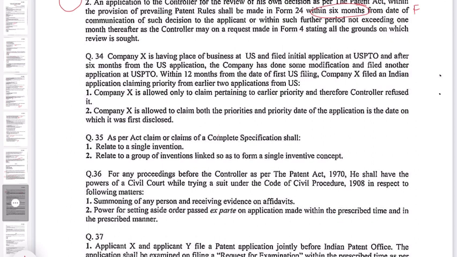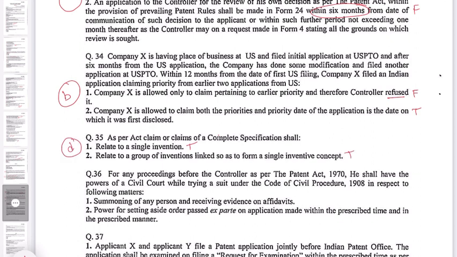So here statement 1 is false, whereas statement 2 is true. So the correct option is B. Next, question 35. As per the Act, claim or claims of a complete specification shall: 1. Relate to a single invention, and 2. Relate to a group of inventions linked so as to form a single inventive concept. So both are true. So the correct option is D.